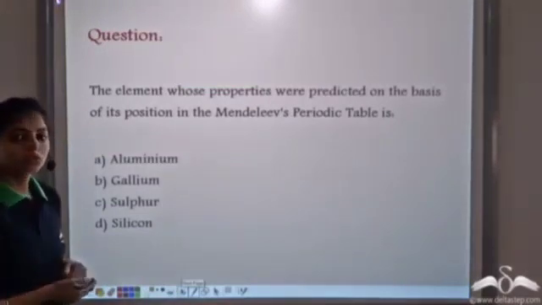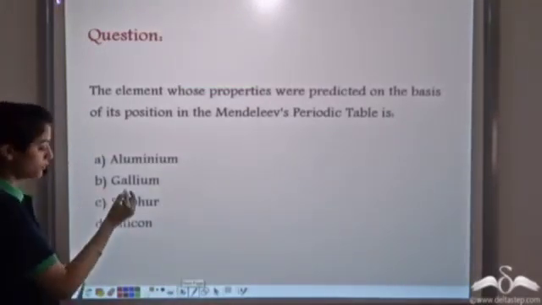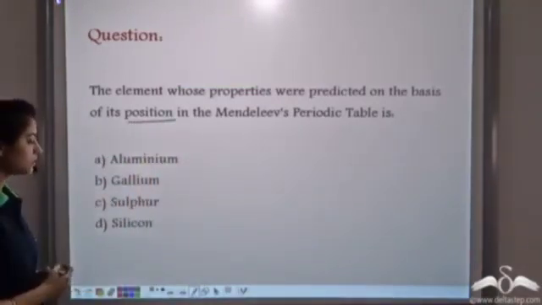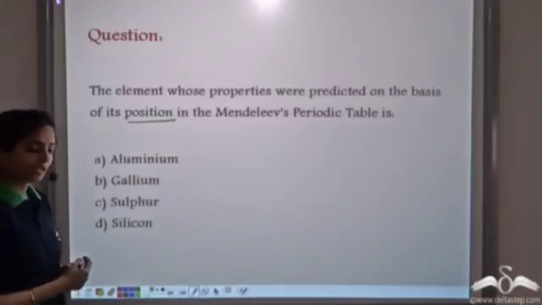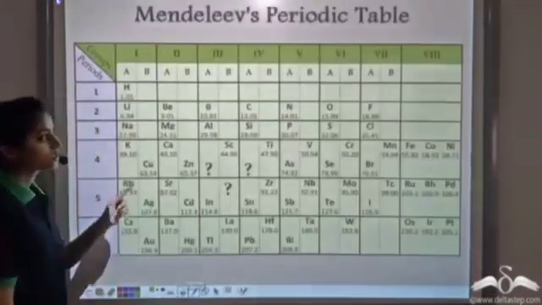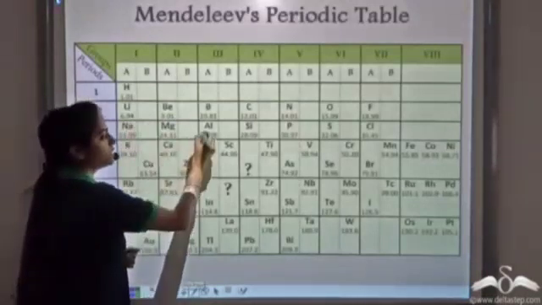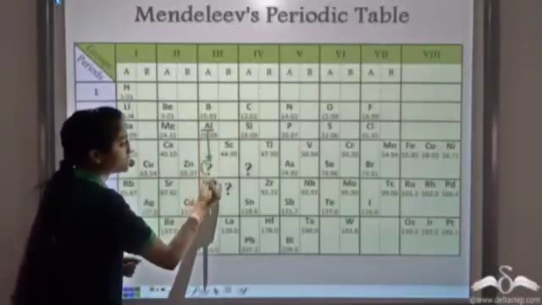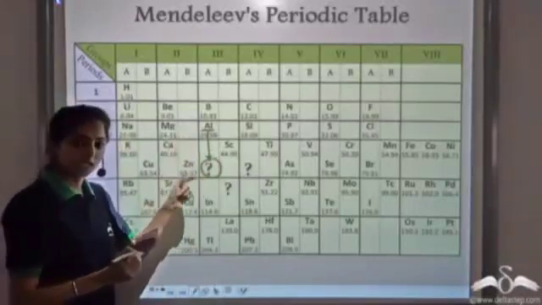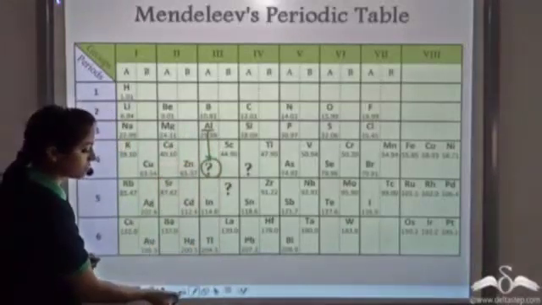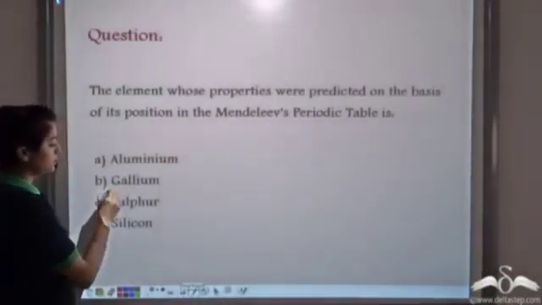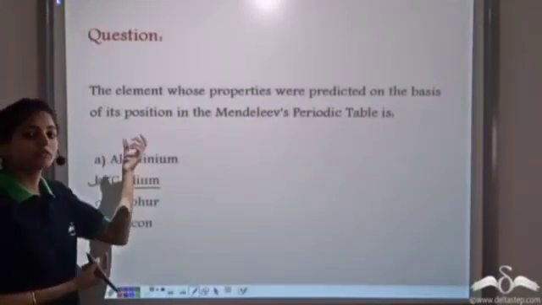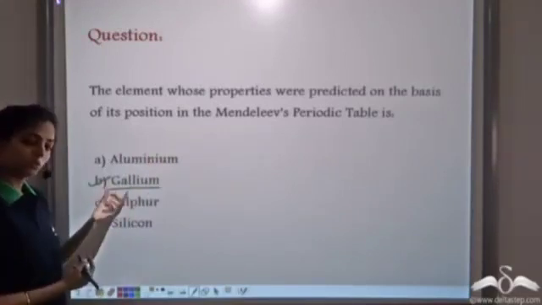So which was the element whose properties were predicted on the basis of its position in the Mendeleev's periodic table? Was it aluminium, gallium, sulfur, or silicon? Let's see. So when Mendeleev gave his periodic table, aluminium was already known. He predicted the properties of an element that was one place below aluminium. He named it Eka aluminium. Its properties were similar to an element which was discovered later, the element gallium. So the element whose properties were predicted on the basis of its position in the Mendeleev's periodic table was gallium.